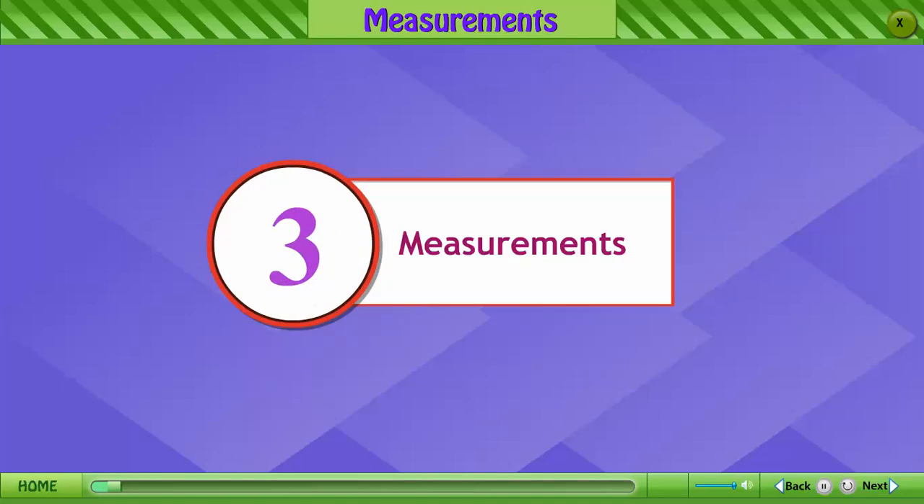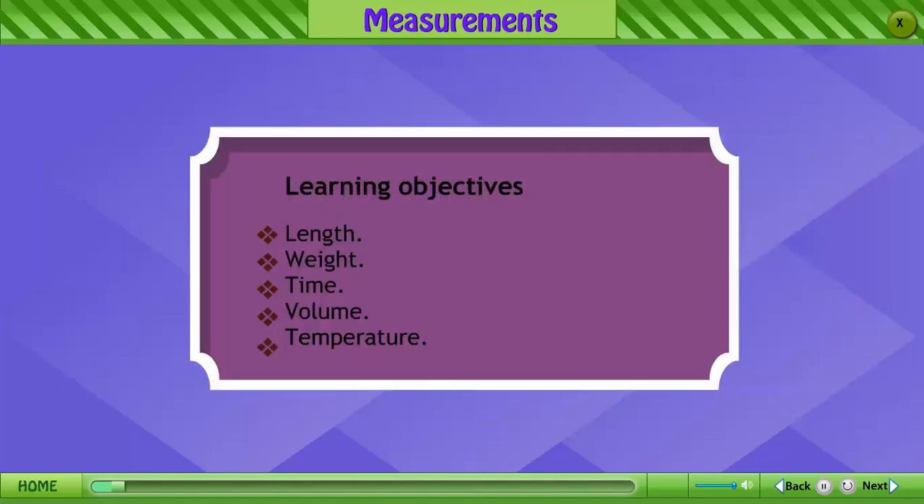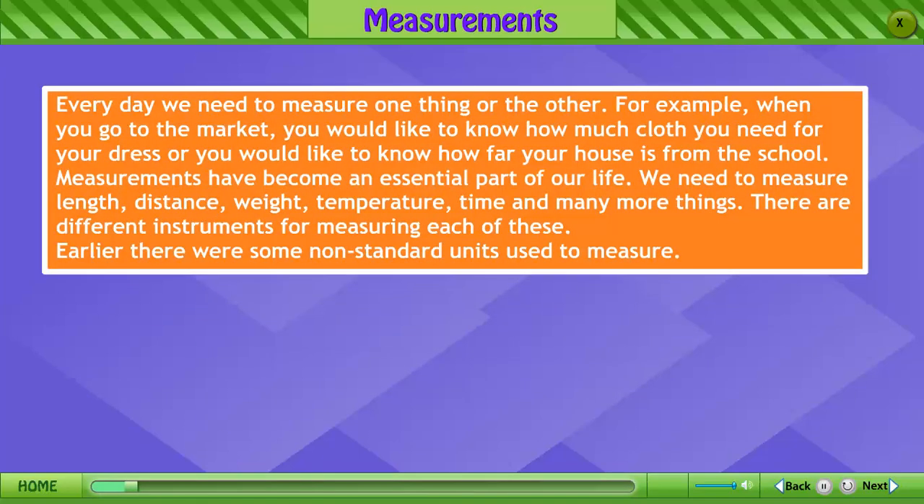Chapter 3. Measurements. Learning objectives: length, weight, time, volume, temperature. Every day we need to measure one thing or the other. For example, when you go to the market, you would like to know how much cloth you need for your dress, or you would like to know how far your house is from the school.